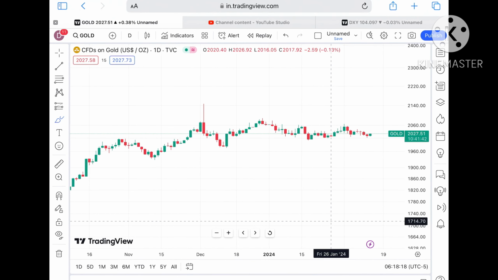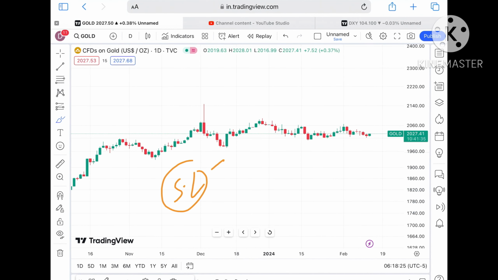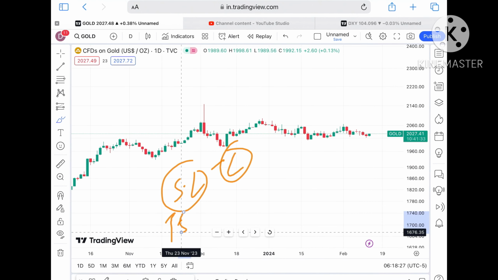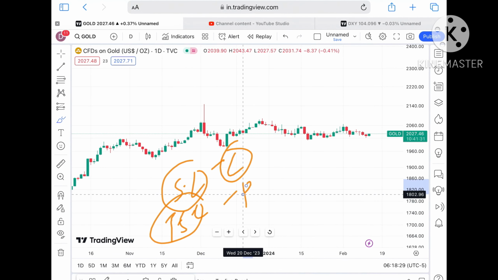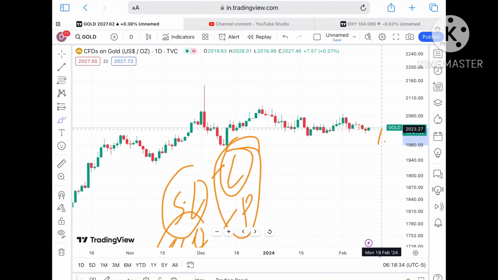But as I've already explained, the market is always uncertain. If you are thinking that the market will move as per you, no, it will not. So you have to always set your SL. If you set your SL, you will save your capital, and if you trail your SL, you will save your profit. These two things you have to do.